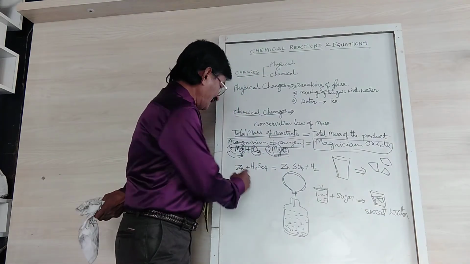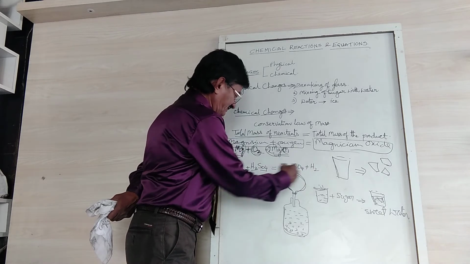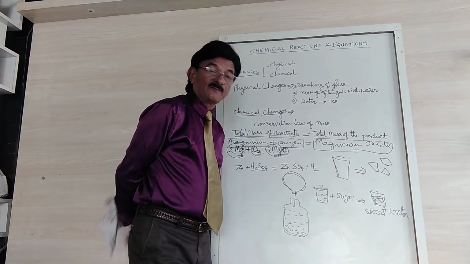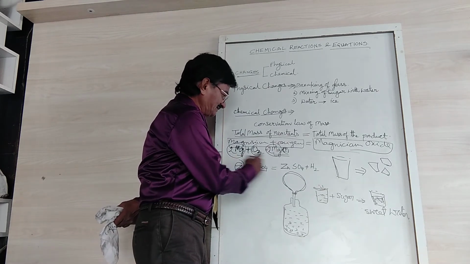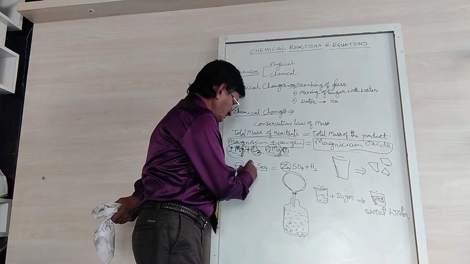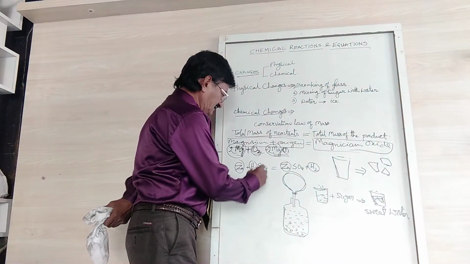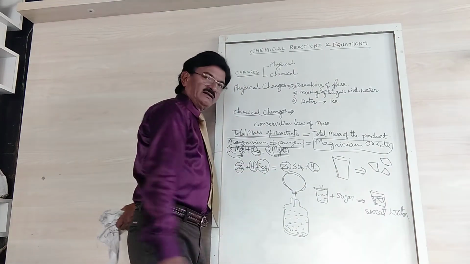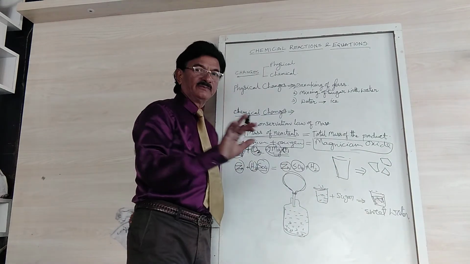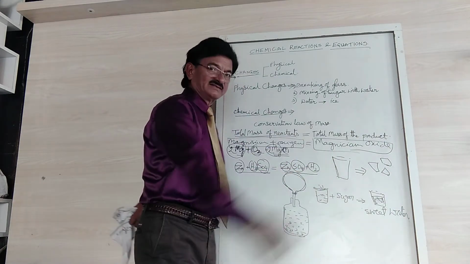And next, here, Zn, zinc, plus H2SO4. So here, let us find out whether this equation is balanced or not. So one thing, Zn only one. Next H2, 2 hydrogen, and SO4, and here SO4. So no need of balancing again. So this equation itself is balanced.